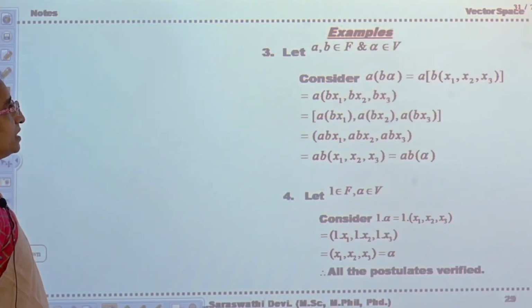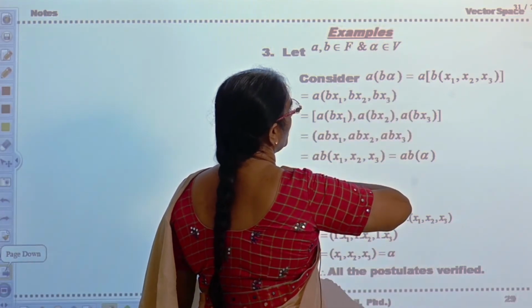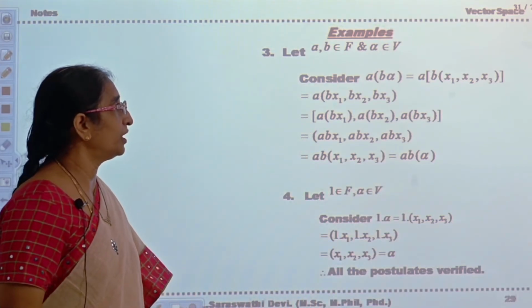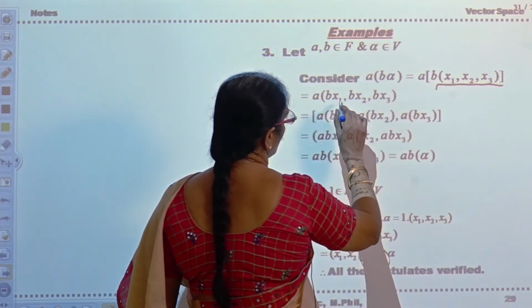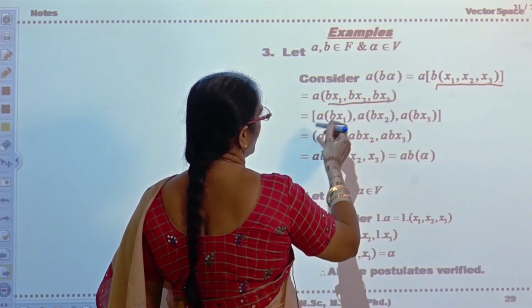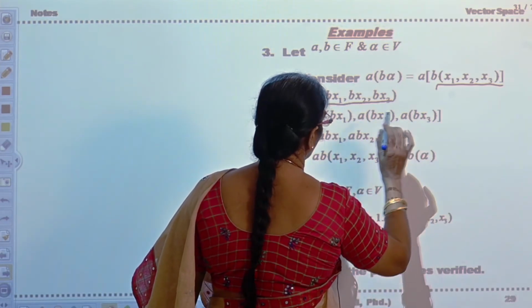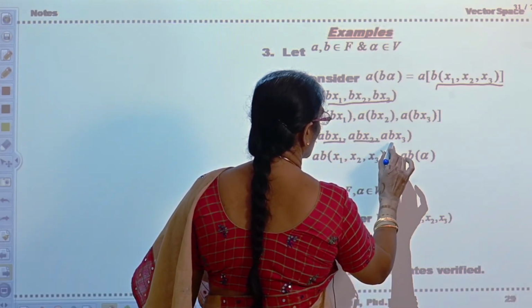Next, consider a into (b alpha). Where are a and b? In F. Where is alpha? In V. So a into b of x1, x2, x3 will be like this. Now if you expand this, a of bx1, a of bx2, a of bx3, again scalar multiplication, a bx1, a bx2, a bx3.